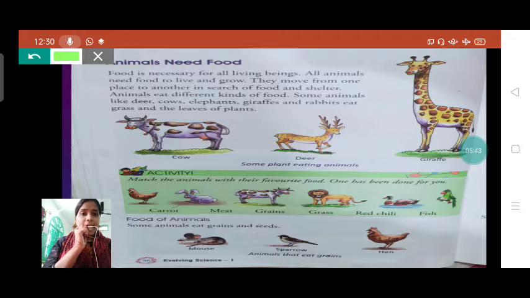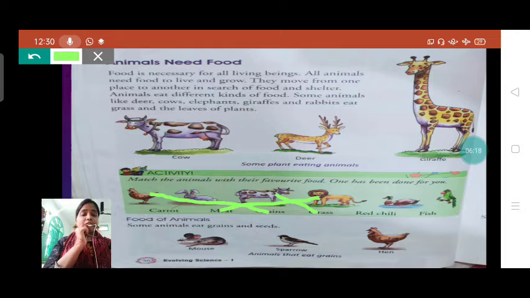The rabbit likes to eat carrot. Now the hen, we will match to grains. This is a cow, and cow likes to eat grass, so we will match cow to grass. Then lion loves to eat meat.